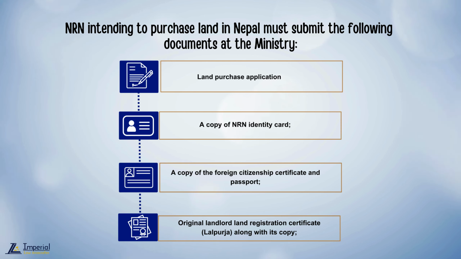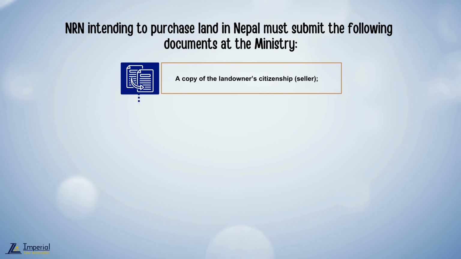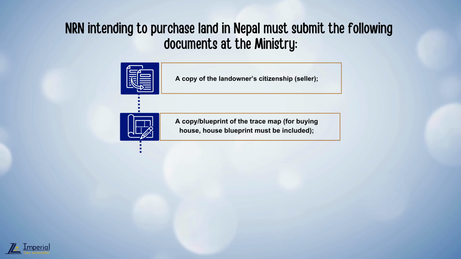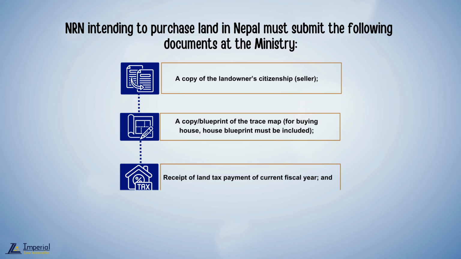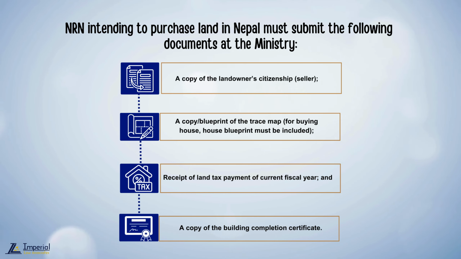Number 4. Original landlord land registration certificate, Lal Purja, along with its copy. Number 5. Copy of the landowner citizenship, seller. Number 6. Copy of blueprint of the trace map for buying house. House blueprint must be included. Number 7. Receipt of land tax payment of current fiscal year. And number 8. Copy of the building completion certificate.